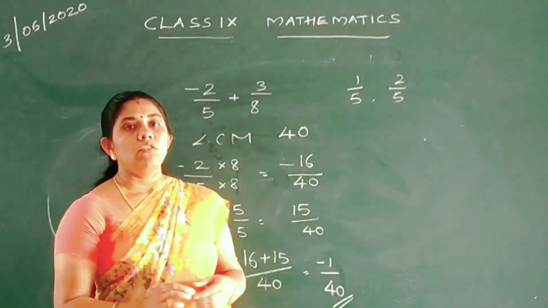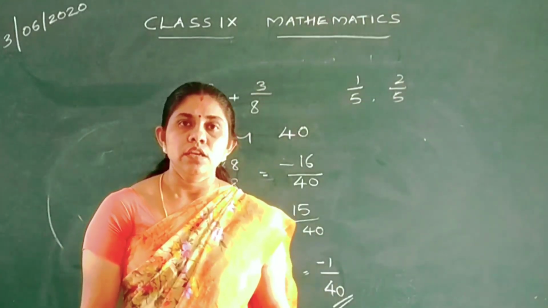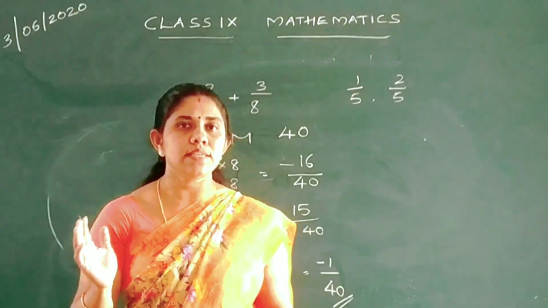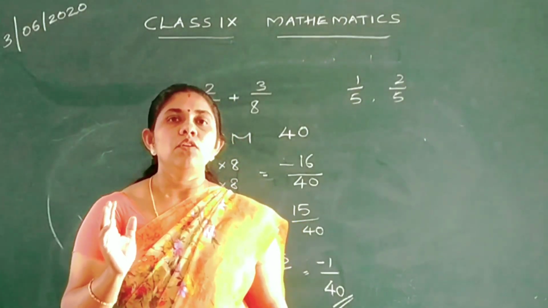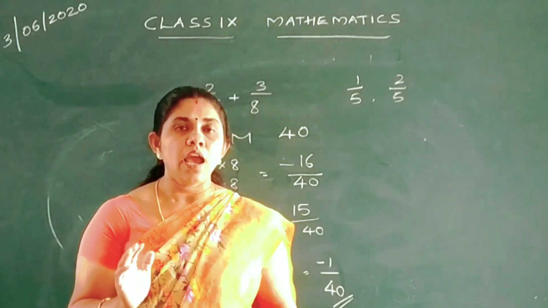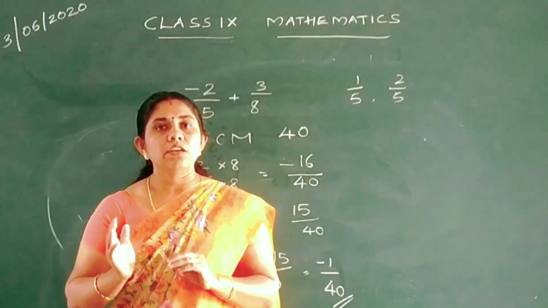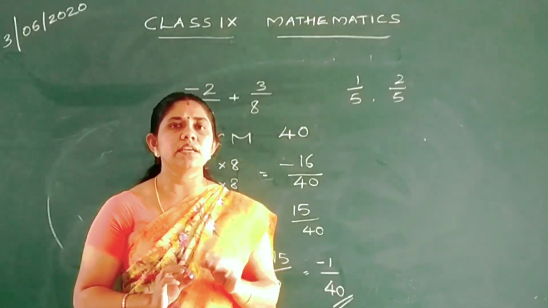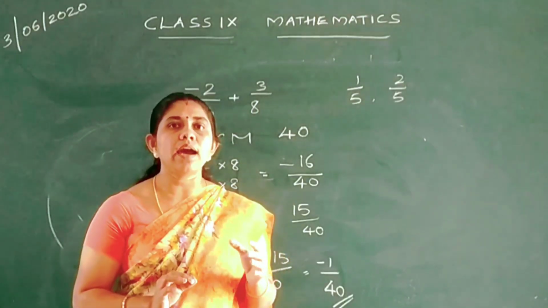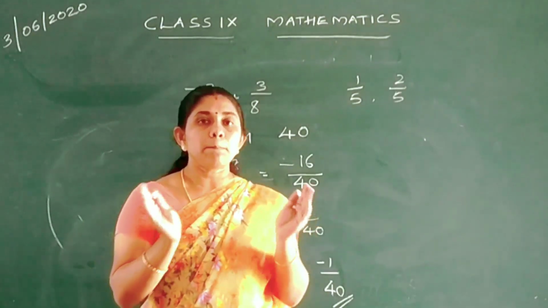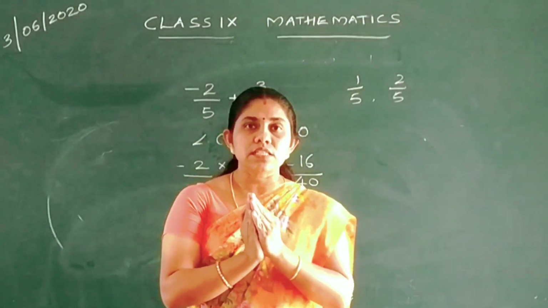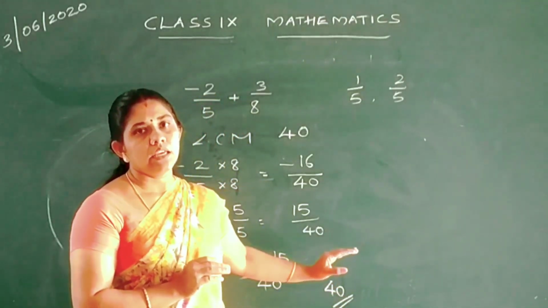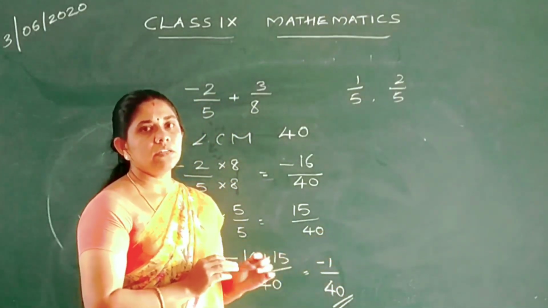One more time. When we are adding two integers, if the sign is same, minus 5, minus 6, same sign, add the numbers and give the same sign. When we add different sign numbers, one positive and another negative, then subtract the numbers and give the sign of the larger number. Comparatively, whichever number is larger, give the sign of the larger number.